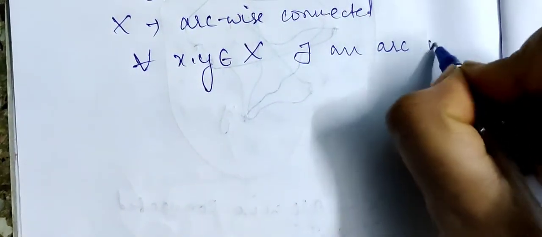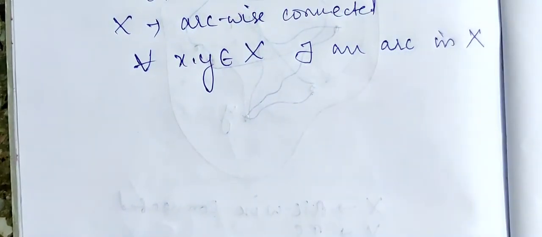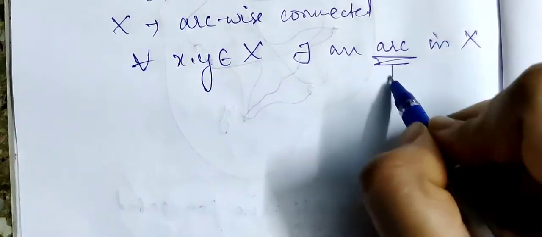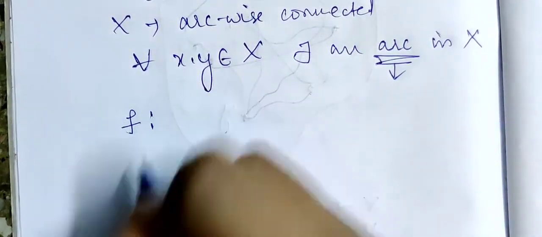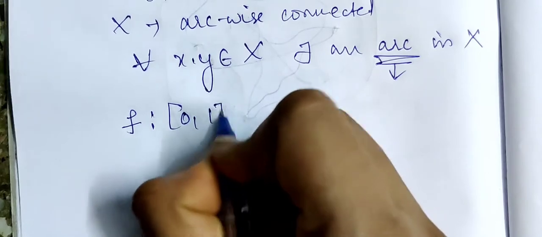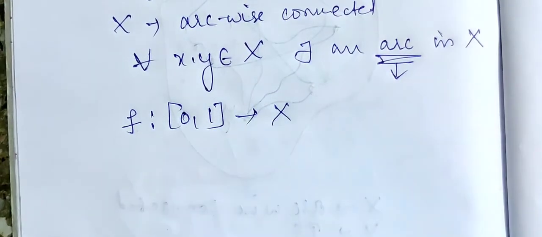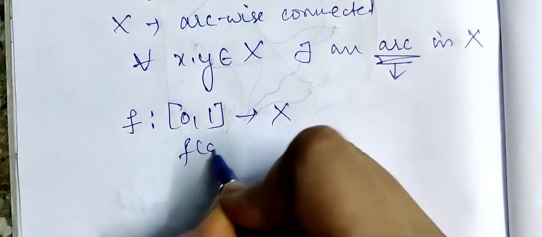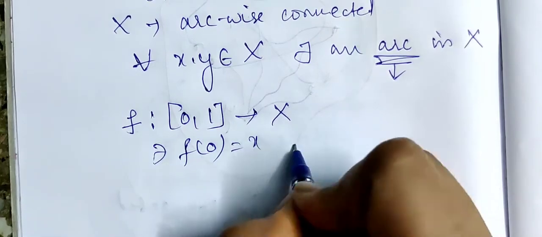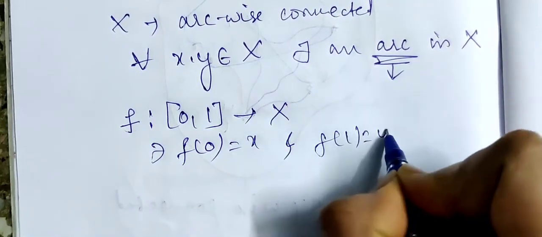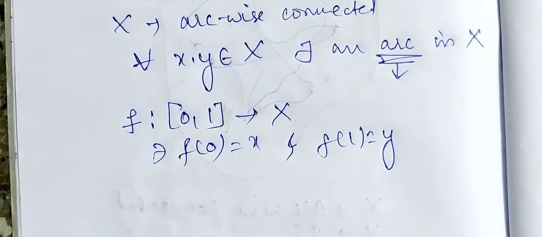Then for each pair of points x and y belonging to X, there exists an arc in X. Now what is an arc? Arc is a continuous function f from the closed interval [0, 1] to X, such that f(0) equals x and f(1) equals y, right?